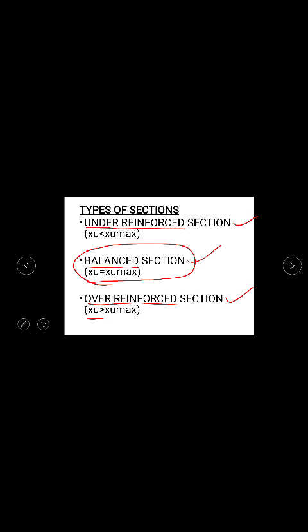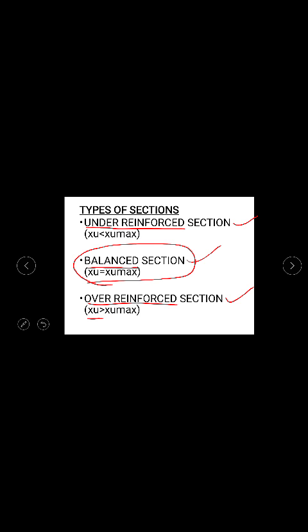So by doing those calculations you will get the values of these two. Once the values of these two are found, you will start comparing the values, and on the comparison basis the types of sections are termed as the under reinforced section, balanced section, and over reinforced section. So once you arrive at what type of section that beam is falling under, then you can find out the moment of resistance.